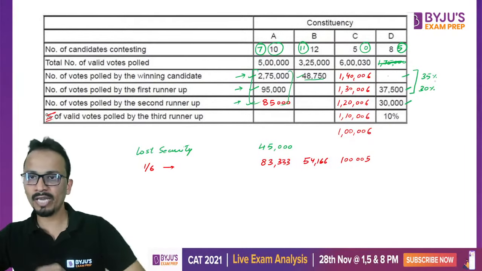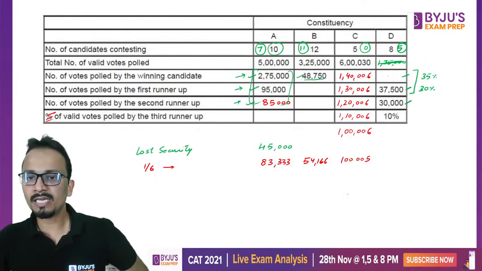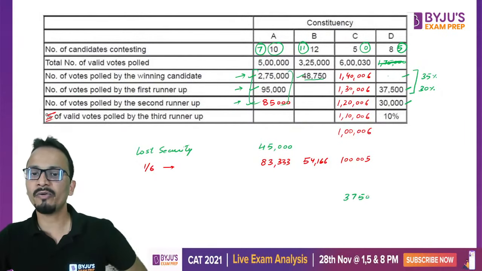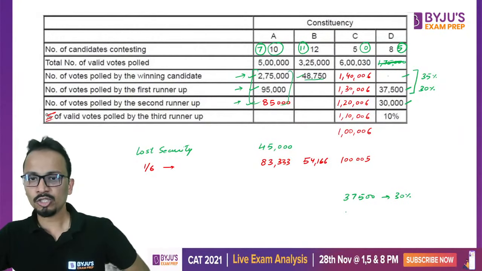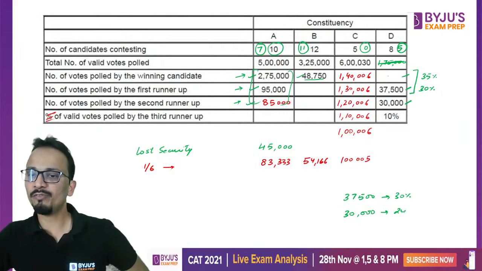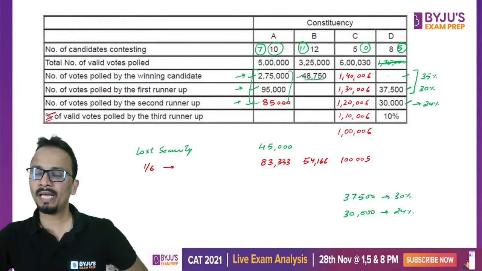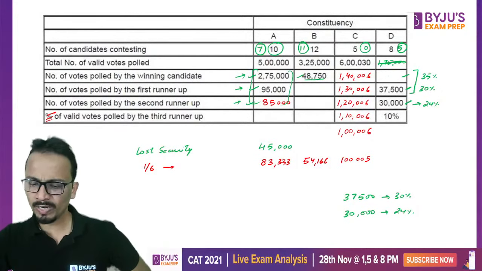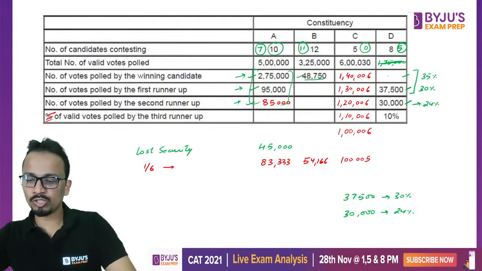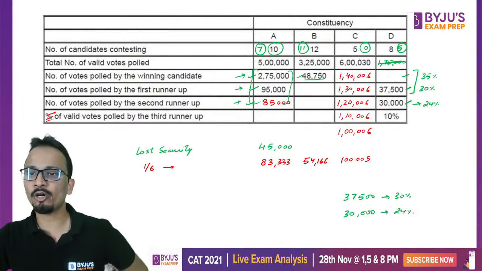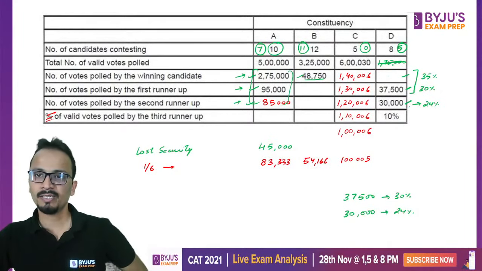Yes, okay. अब अगर 37,500 30% होता है, okay, so 30,000 will be 24%. All right, 24%. Now, can I say that a person who will get 24% of the votes will not lose the security deposit? Okay, fine.